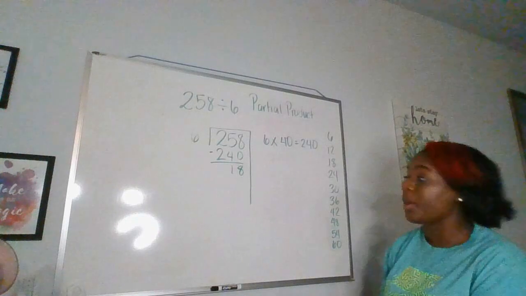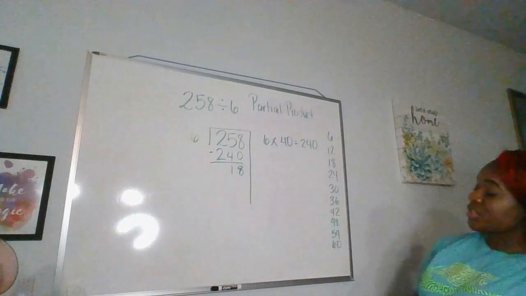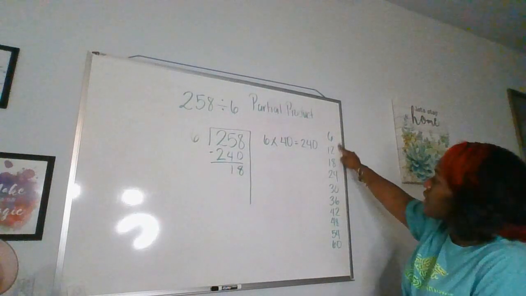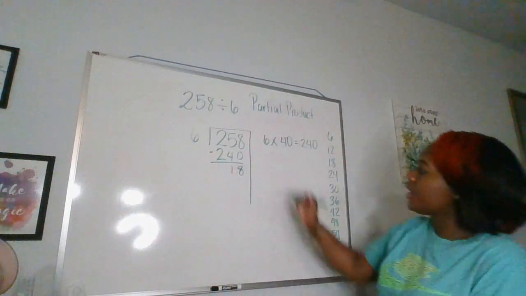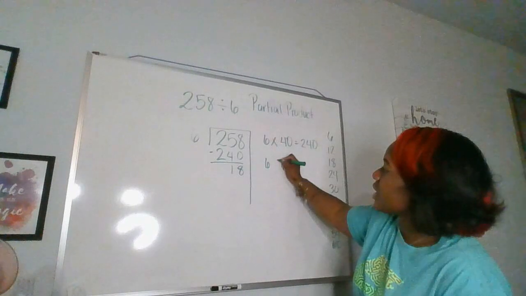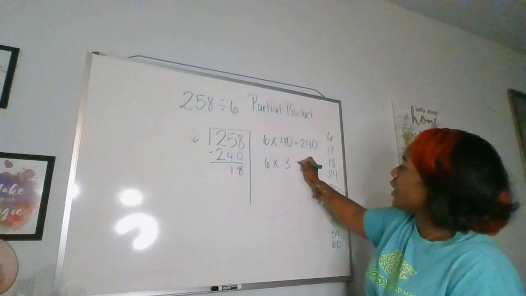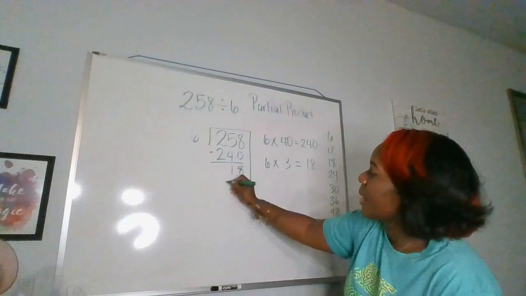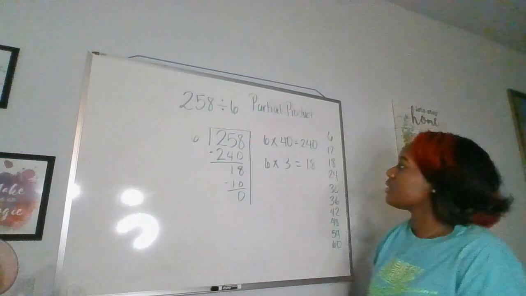18 is a 2-digit number. So all I need to do is make sure that these are in 2-digit forms, right? So 6 times 1, 6 times 2, 6 times 3. So then we come here on the side and go 6 times 3 equals 18, all right? So then we say 18 minus 18 equals 0.